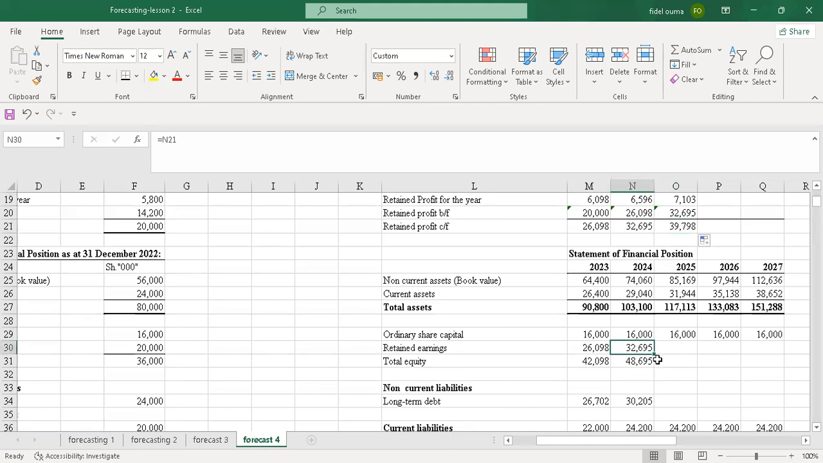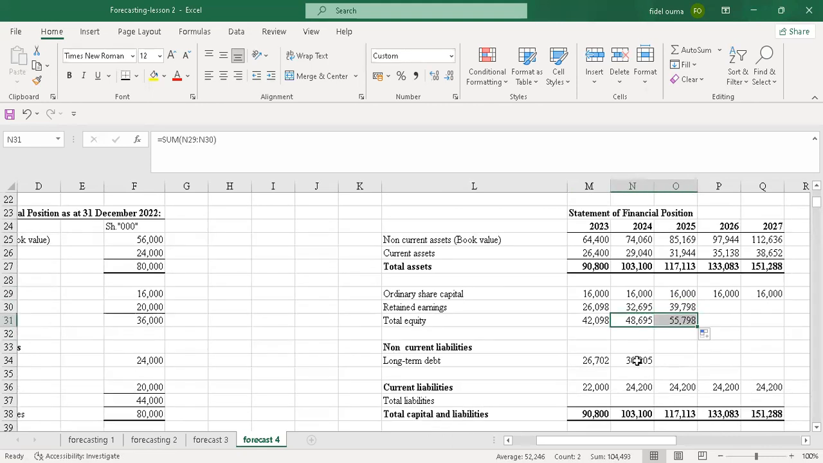So I just come to return profit and I'll just drag that. So if I drag, it will give me 39,798 there. Then I'll do the same here. Then I'll do the same for long-term debt. Yeah, you see how I'm saving time. So it's 37,115. Yeah, the balancing figure.